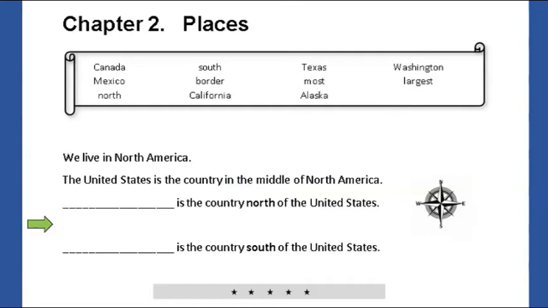Look at your paper. We live in North America. The United States is the country in the middle of North America. Canada is the country north of the United States. Say the word Canada. Say the sentence, Canada is the country north of the United States. Mexico is the country south of the United States. Say the word Mexico. Say the sentence, Mexico is the country south of the United States.